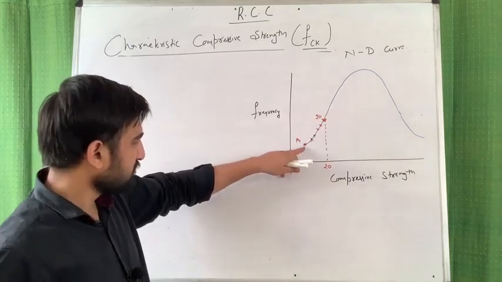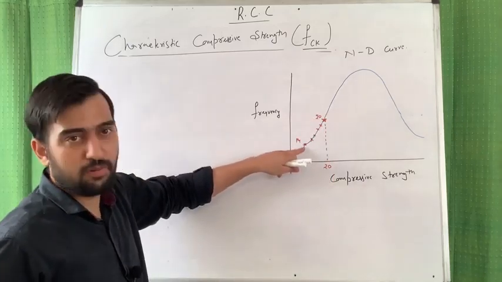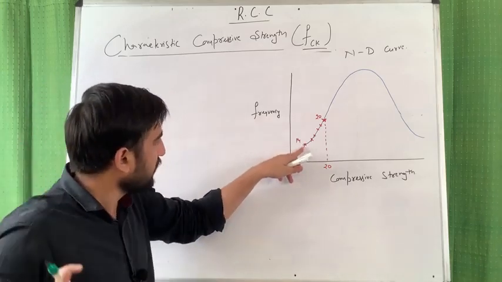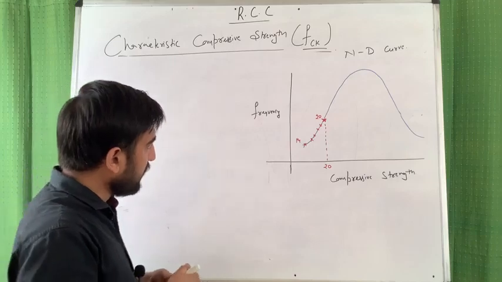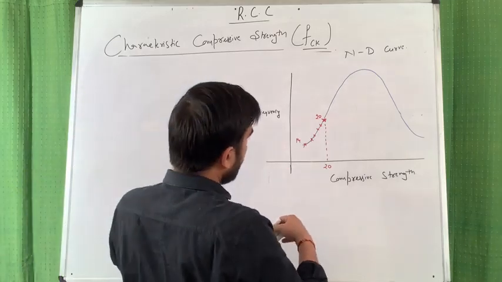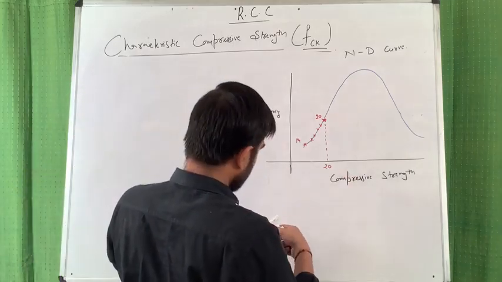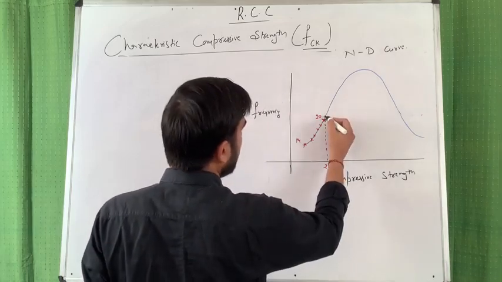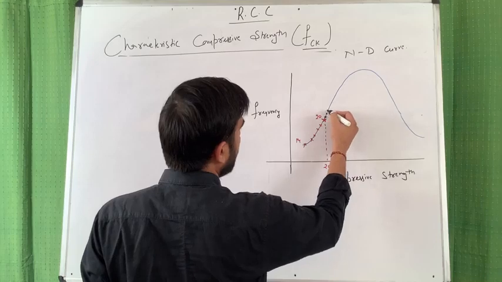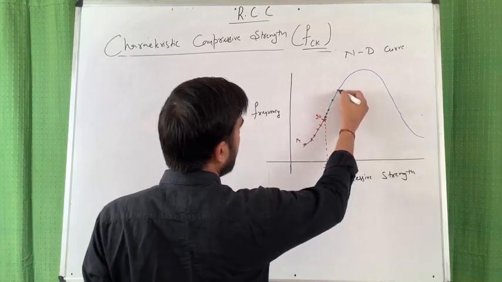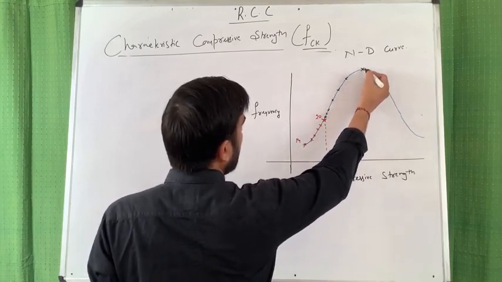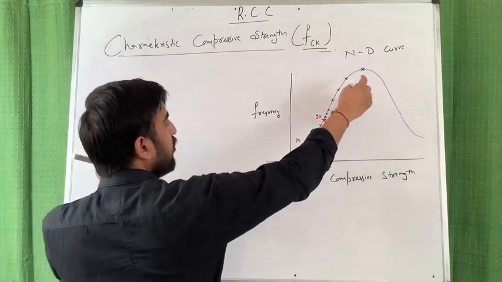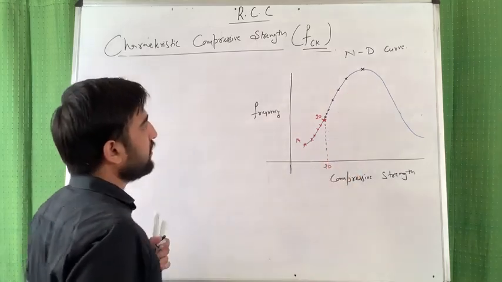This 14 value may be due to that guy who had gone to the canteen and something like that. And what is happening towards the right? Going towards the right, you are getting 20.1, 20.2, 20.3, 21, 22, 23, 24, and let's say around 24 the highest frequency exists.